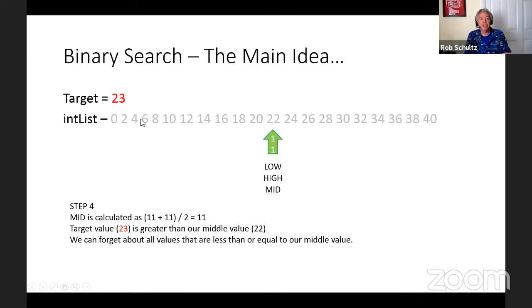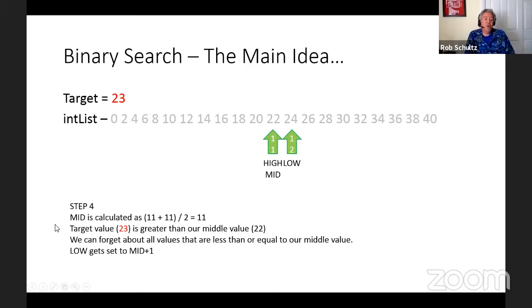So as human beings looking at the list, we can see that we've grayed out all of the possibilities, but the algorithm doesn't know that. The algorithm is going to continue to do what we've told it to do. And in this case, because our target value is greater than our middle value, we're telling it that means we can set low equal to mid plus 1.